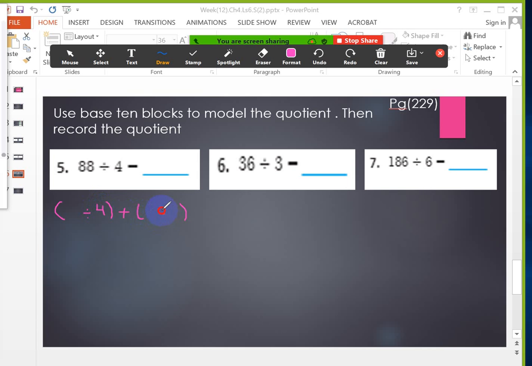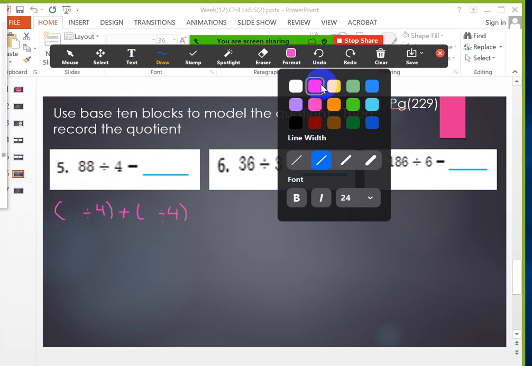So let's see who will tell me what those numbers are. Let's see, Rinad. Yes, Rinad, please open your mic and tell me. Yes, teacher. I want to break 88 into two numbers. Could you please tell me what those two numbers are? 80, yes, and 80 divides by 4.